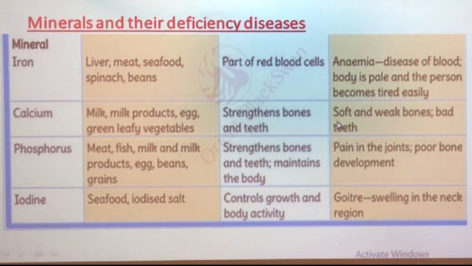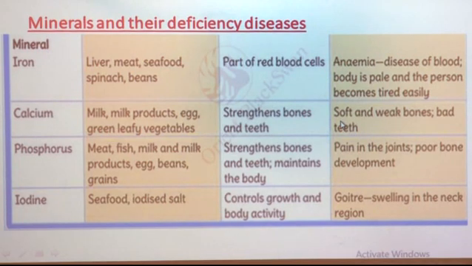And the disease caused due to deficiency of calcium is soft and weak bones and bad teeth. If we do not include the proper amount of calcium in our food, then our bones become soft and weak, and also we get bad teeth.